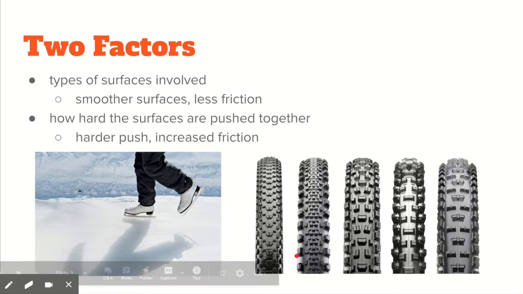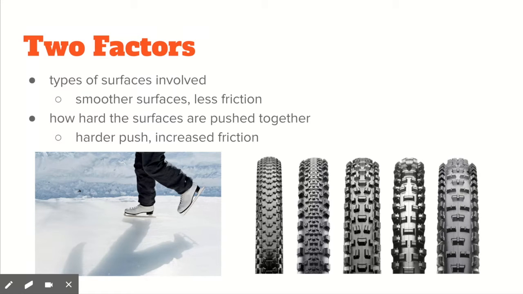There are two factors involved in friction. There are the types of surfaces involved and how hard the surfaces are pushed together. The smoother surfaces there are, the less friction there is. So on an ice rink, because the metal of the ice skate and the ice are both smoother than a normal road and your shoe, there will be less friction than you experience on a daily basis, and it'll be easier to slide on the ice.